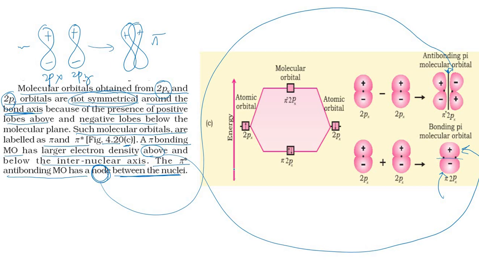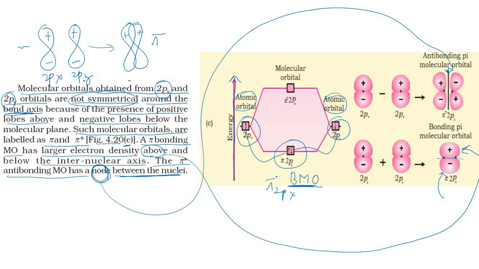The energy level is on the y-axis in a vertical manner, right? So this is a 2px atomic orbital, and here also we are having a 2px atomic orbital. When they form a bond, which is the bonding molecular orbital, the electron from this and the electron from this are both involved in this bonding molecular orbital. So that becomes pi 2px.